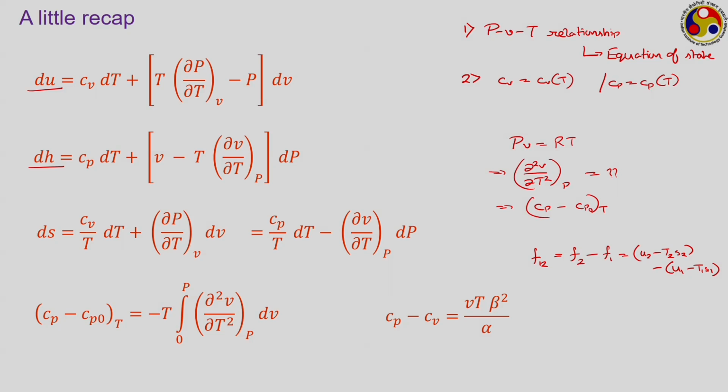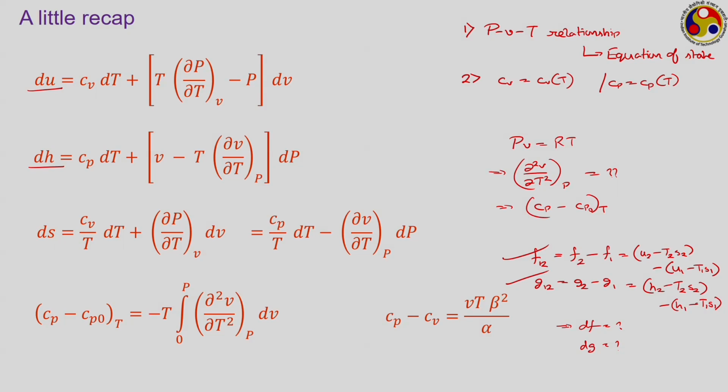Similarly, if you are looking to calculate the change in specific Gibbs free energy, then G12, that is G2 minus G1, will be equal to, from the definition of G, H2 minus T2S2 minus H1 minus T1S1. Of course, we can still develop relationships like dF equal to whatever or dG equal to whatever using the Maxwell's relations, but there is no need for this, because we can just use the definition and use the changes in these properties as well.